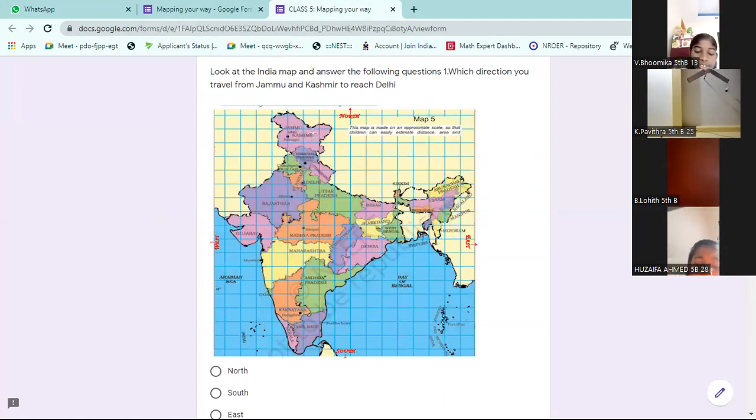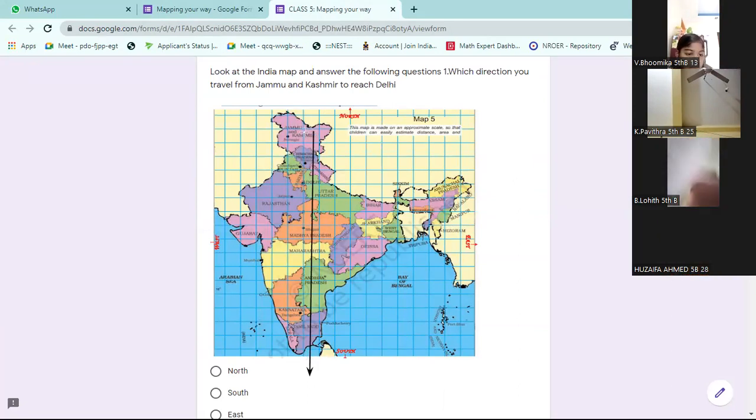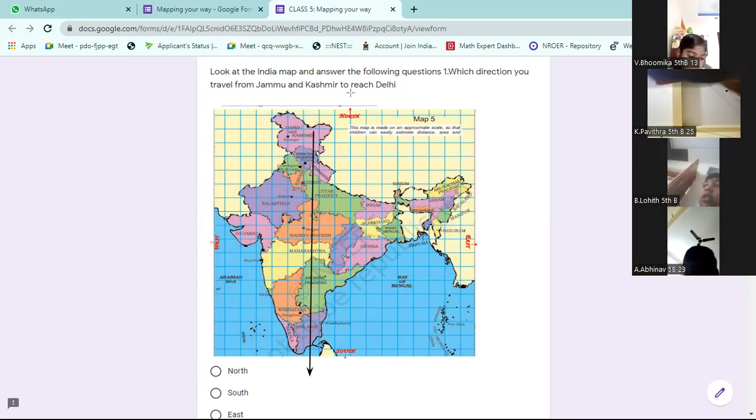Where is Jammu? From Jammu and Kashmir to Delhi. So this is the arrow mark. Where is this arrow mark going? Towards the south. So the answer is south. From Jammu and Kashmir you are coming down. Down means south. The direction is already there on the map. South is the answer.